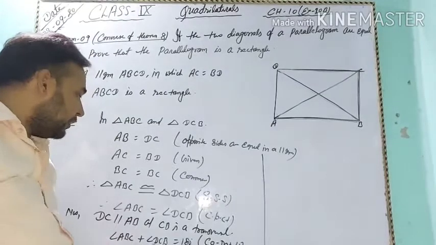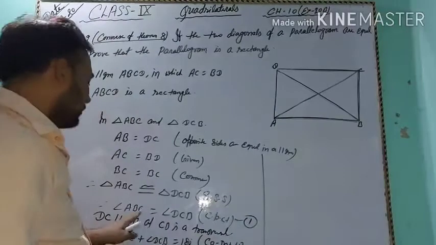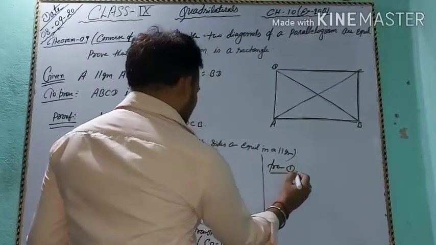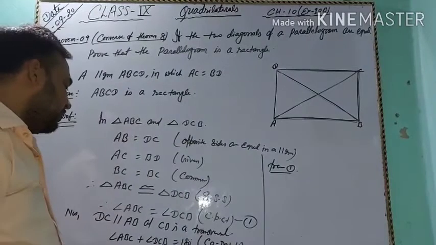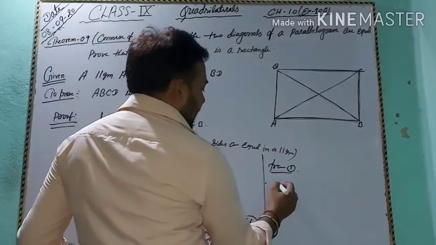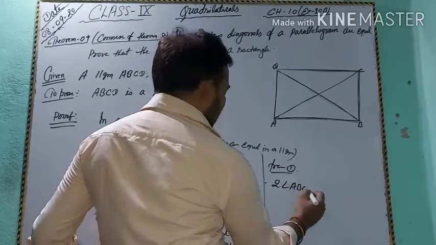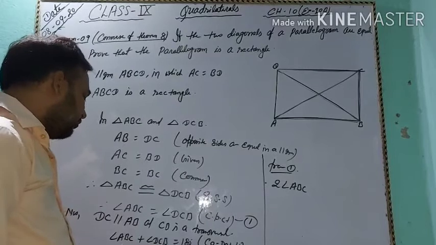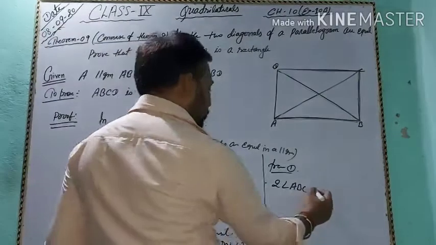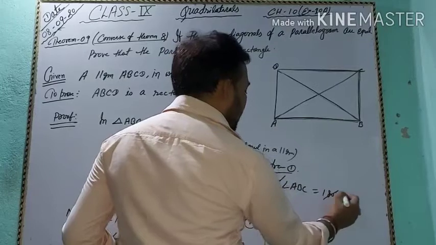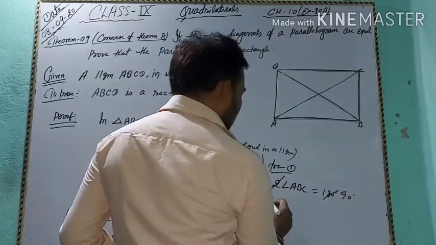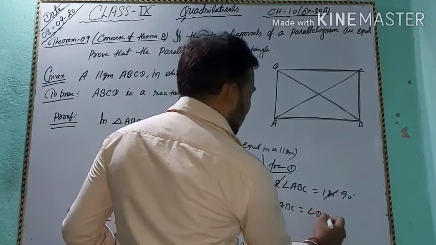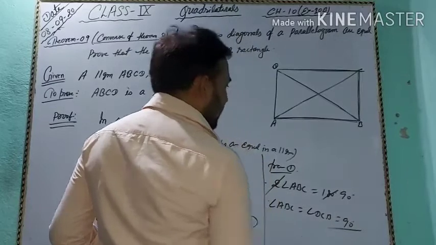ABC equals DCB. This is from equation 1. So from 1, ABC and DCB both are equal. So we write two angle ABC, because we replace angle DCB with ABC, so 2 times ABC equals 180 degrees, and so angle ABC is 90 degrees. For students, angle ABC equals angle DCB equals 90 degrees.